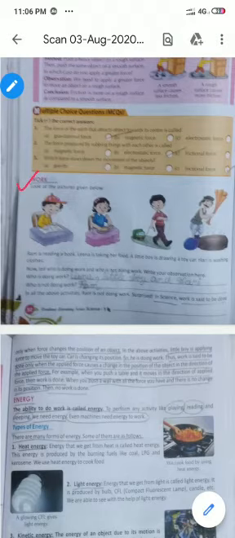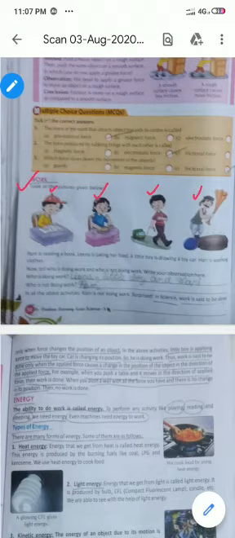Now, if we look at these pictures, see in the first picture, a boy is sitting on a chair and he is reading a book. In the second picture, we can see a girl is eating her food. In the third picture, we can see a boy is drawing a toy car. And in the fourth picture, we can see that someone is washing clothes.